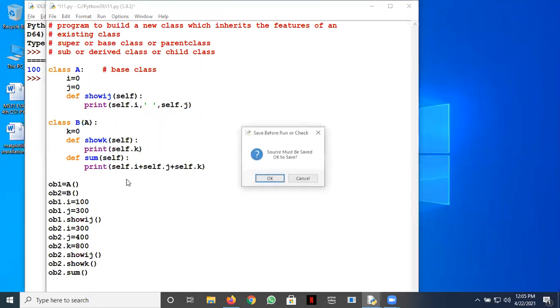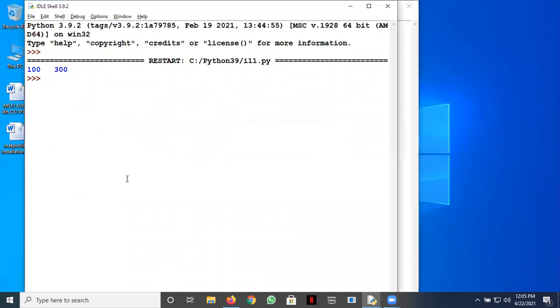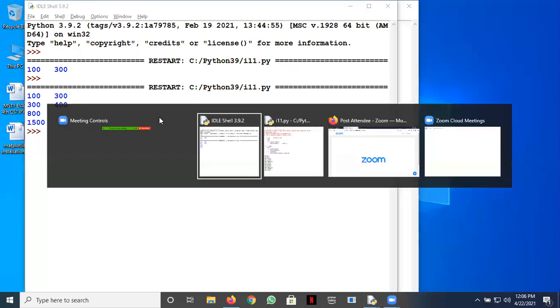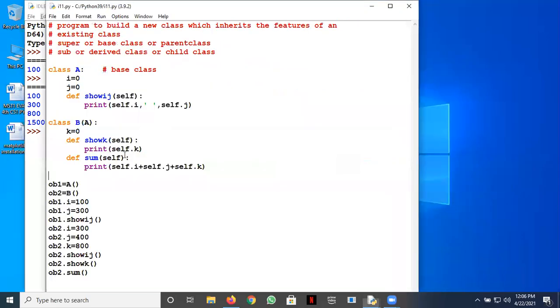Okay, let's see. Fine. Prateek, you can unmute yourself again. Yes Prateek, let's see the code. The idea is that a derived class can use the variables and methods of the base class.